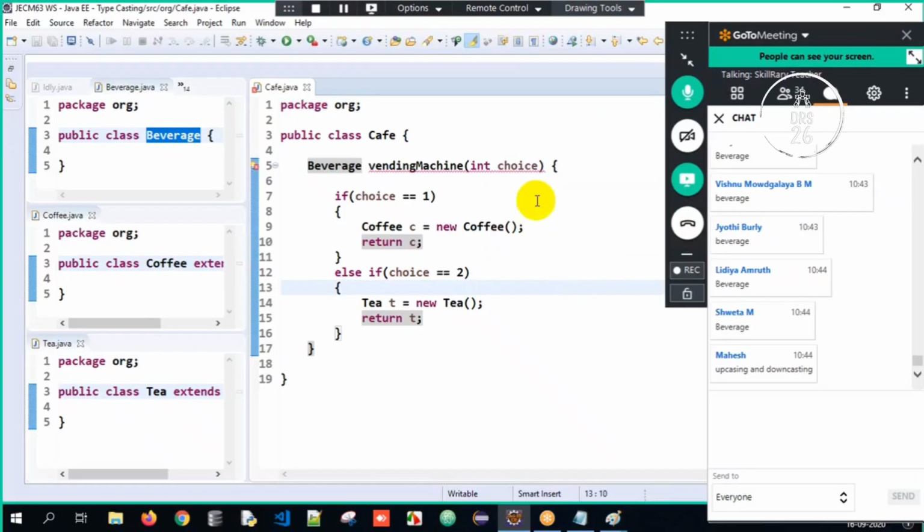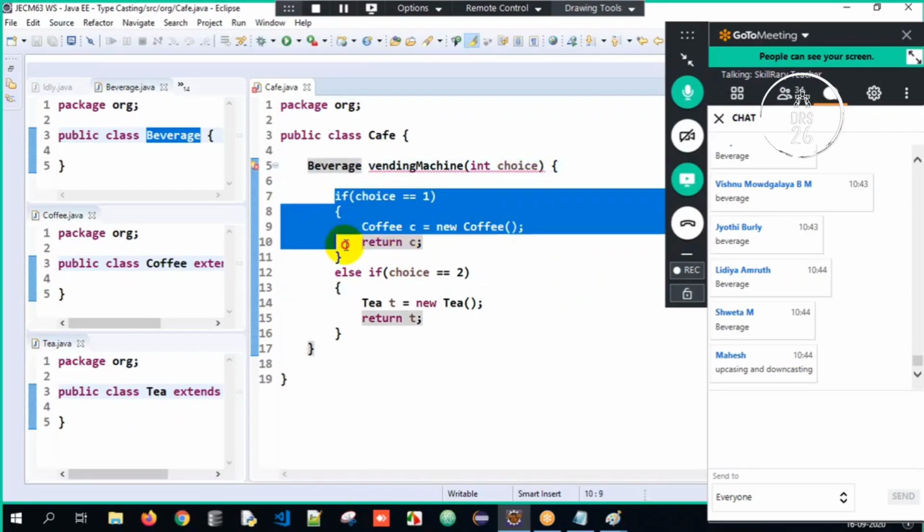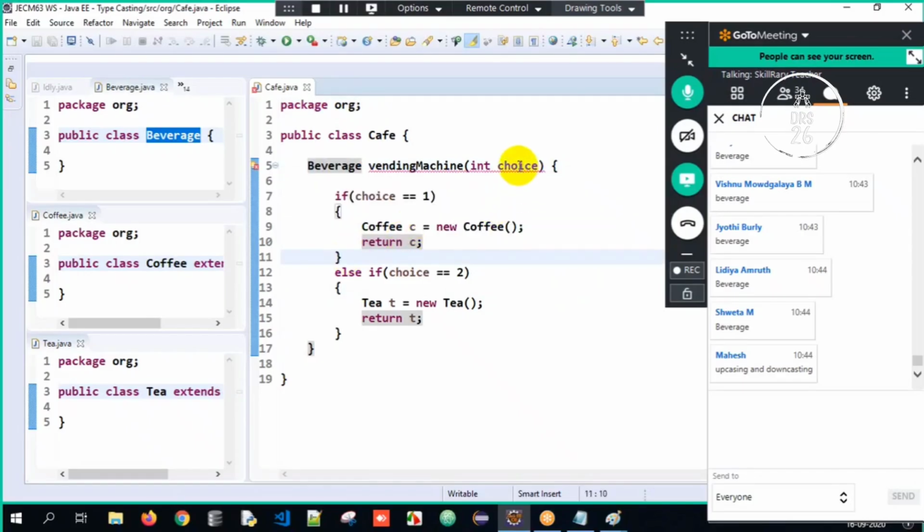Okay, see here. Sir, if the choice is one, you are returning a coffee object and it's a type of beverage. Very good. That's the reason there's no error in the if condition. If the choice is two, I am creating an object of tea and the tea object is returned. Okay, it's a type of beverage.